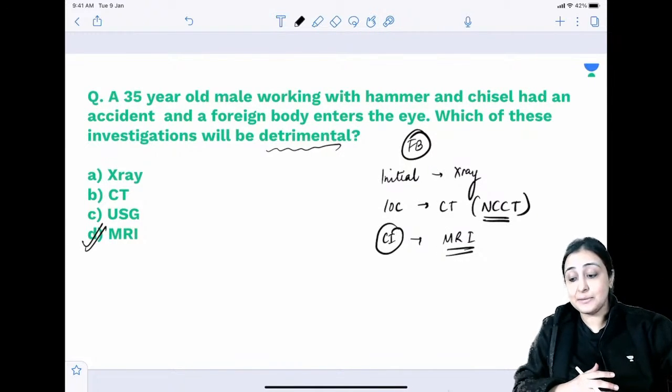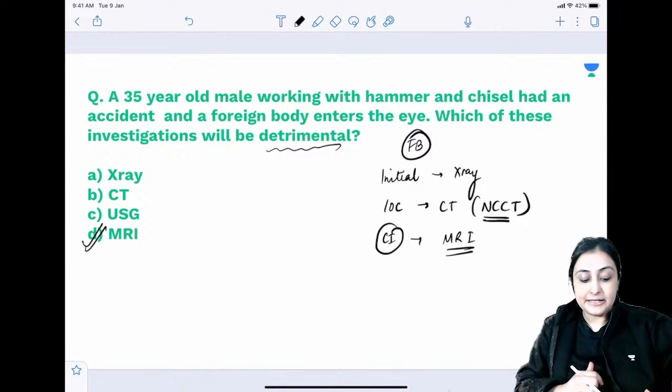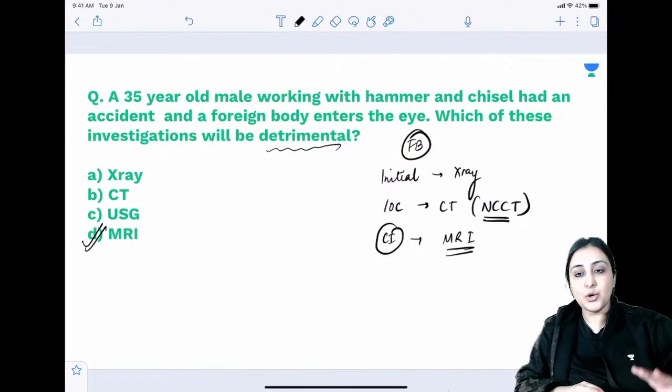There will be impact, there will be damage to the patient. You will never ever do MRI in a patient with suspected foreign body. All right, so this is something which is very important. I hope there are no doubts here. Again, foreign body is such an important topic. Every time you will get one odd question.